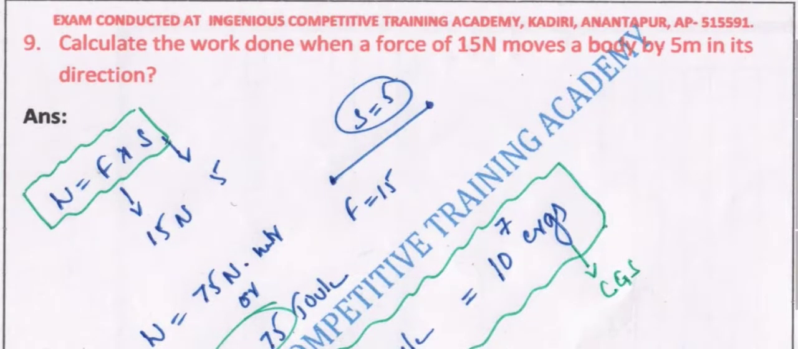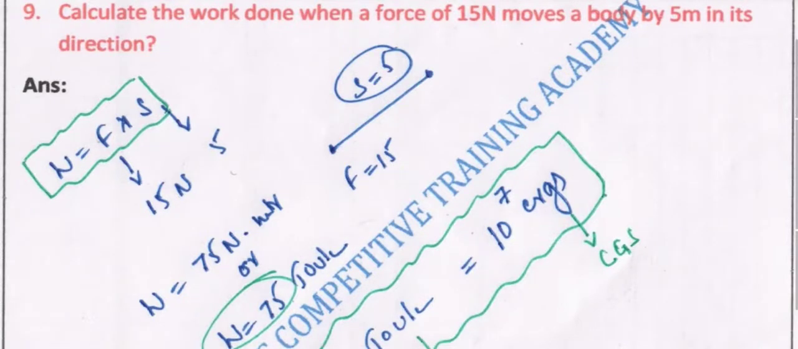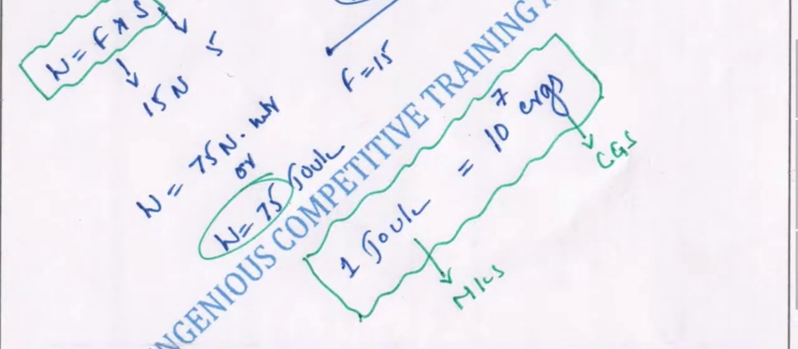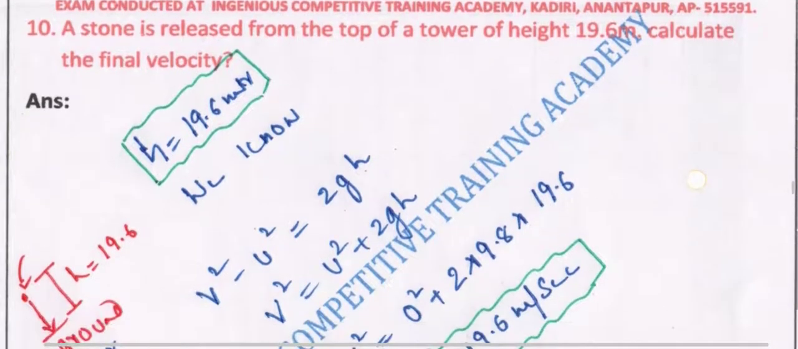Next we have: calculate the work done when a force of 15 newtons moves a body by 5 meters in its direction. So here the work done is to be calculated, product of F and S. F is 15 newtons into the distance that has been given, 5, so 75 is the work done, that is 75 joules is the right answer. We knew that 1 joule is equal to 10 to the power of 7 ergs, which is a CGS unit.